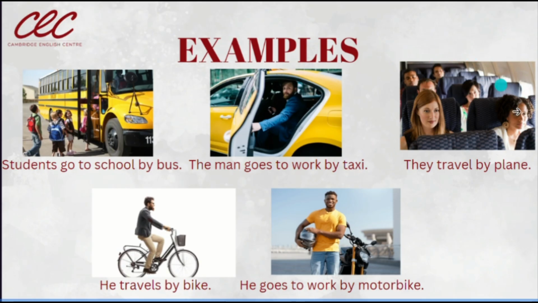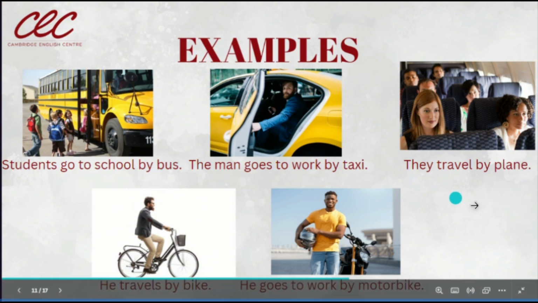Then in the third picture, as you can see here, there are many people seated on a plane. Yes, they travel by plane. The word that is repeated again is by. Yes, travel by plane. Excellent. Now, here in the next picture we have a bike. Yes, this is a man riding a bike, and we can say he travels by bike.